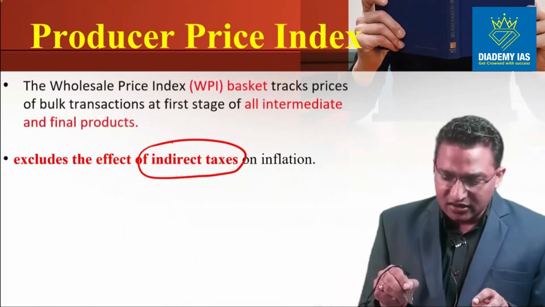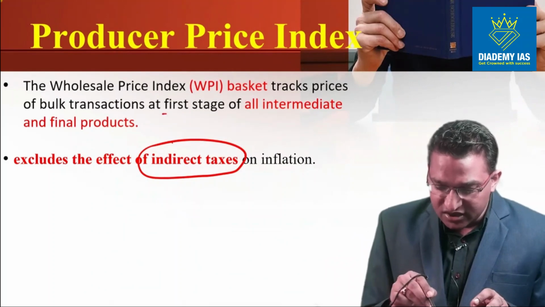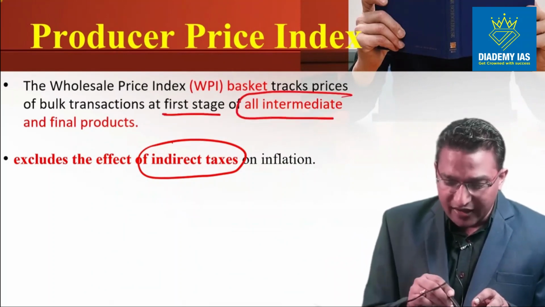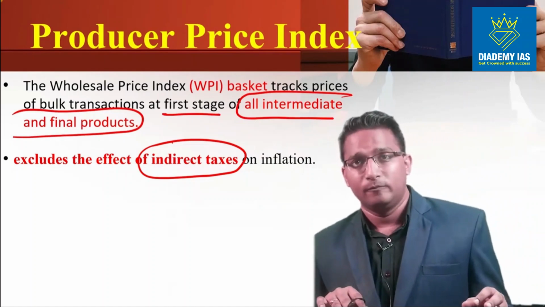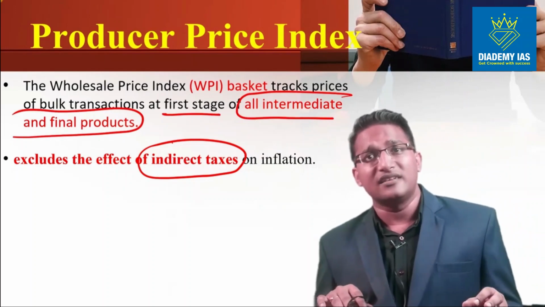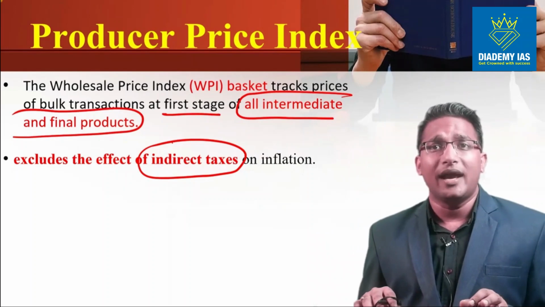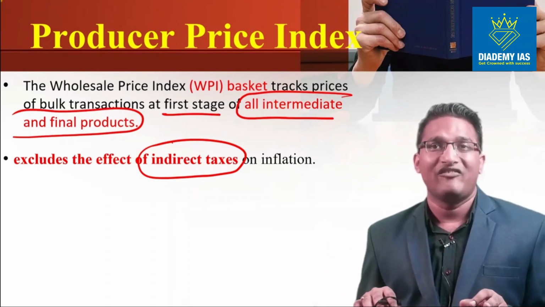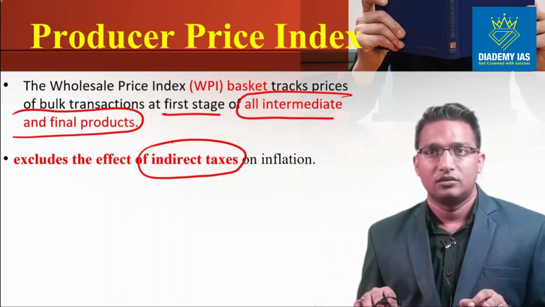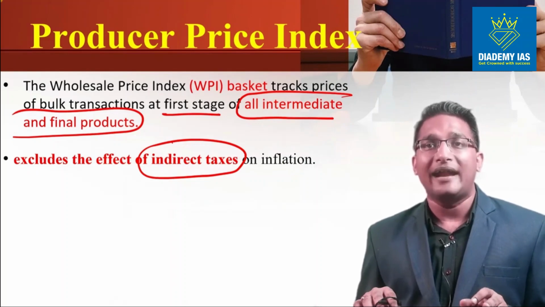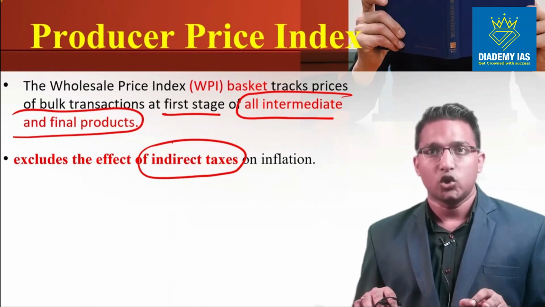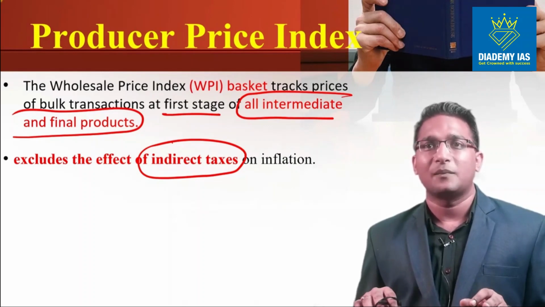Wholesale price index basket tracks the prices of bulk at the first stage and all the intermediate and final goods. So if we compare the WPI and PPI, another difference is that the WPI is tracking both the final goods and the intermediate goods. That means there are chances of double counting. There are chances of duplication. So WPI does not indicate the correct picture.